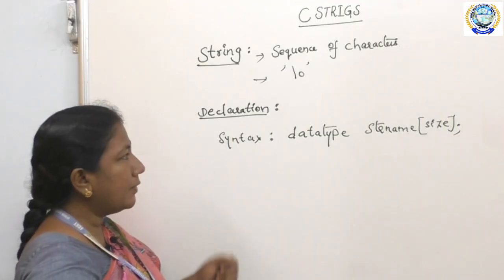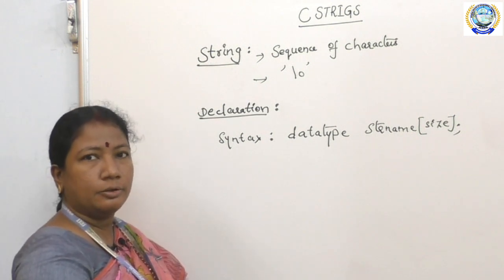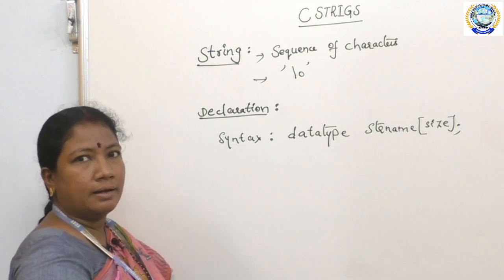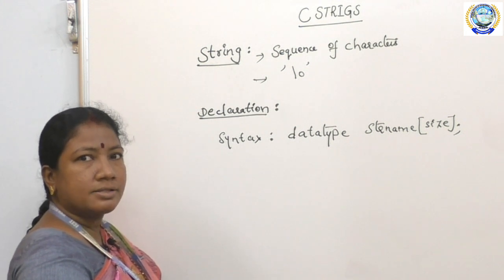Here in C language, we don't have any string data type to declare strings. So, we use char as the data type to declare the string.